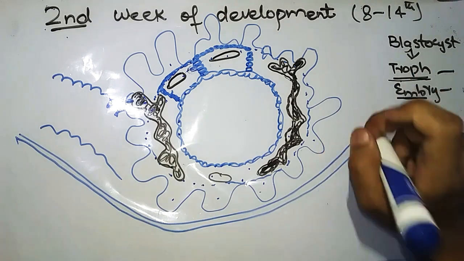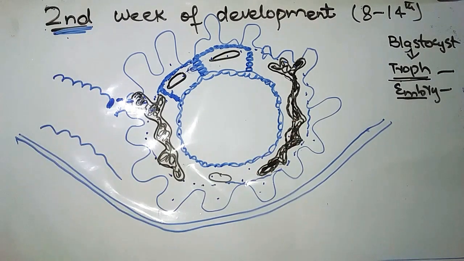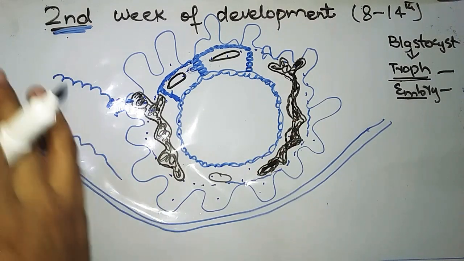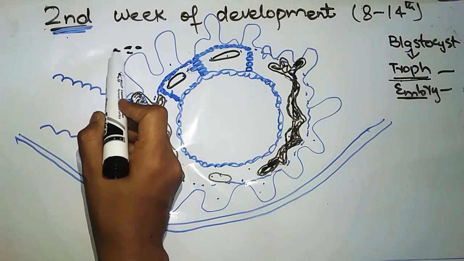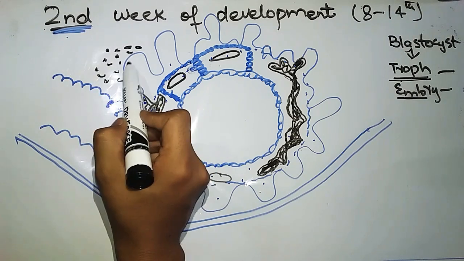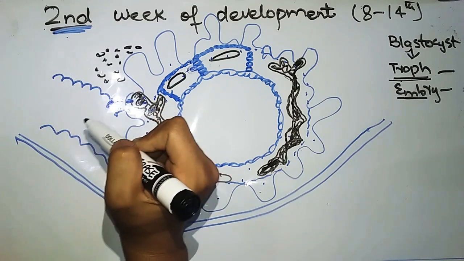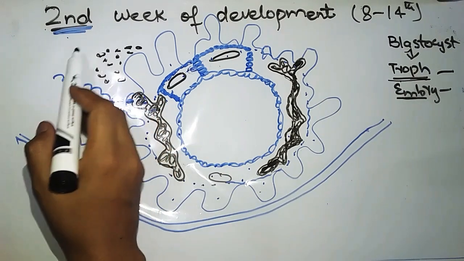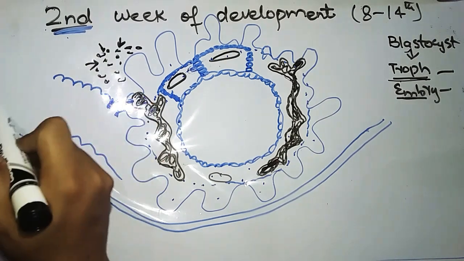One important thing that occurs in the second week is decidual reaction. Decidual reaction means that the maternal connective tissue cells that surround the syncytiotrophoblast will take in more and more glycogen and lipid.